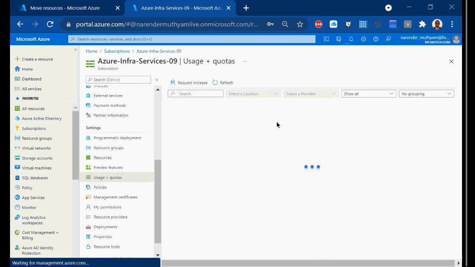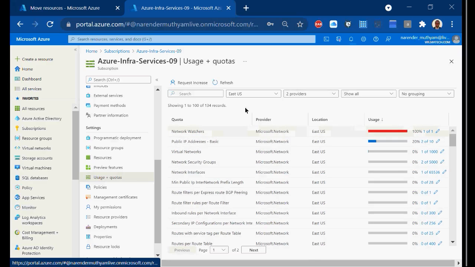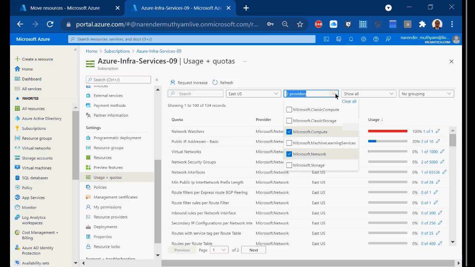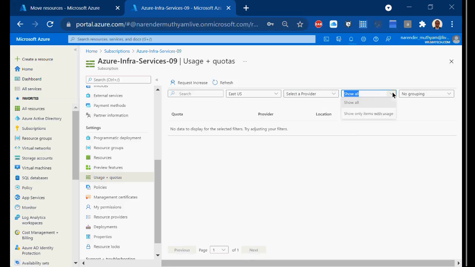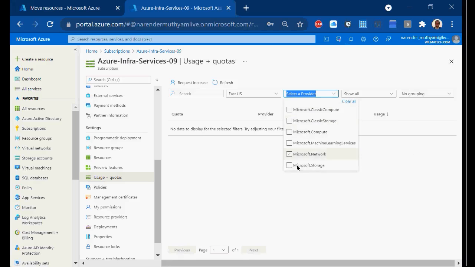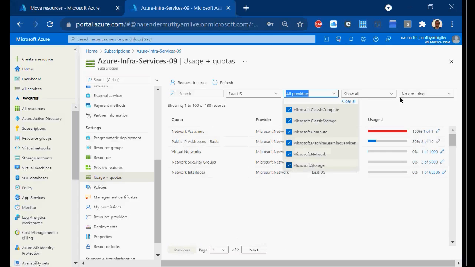Once you click on this quota, here itself you can show him, you can bring him live and share your screen and show him like this, right? Which is the location, and here you can select clear all, right? And now I show all. So I want to see everything, all the resource types, I want to see it in here.